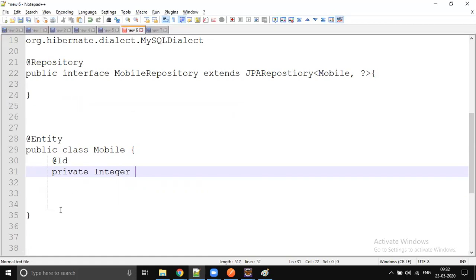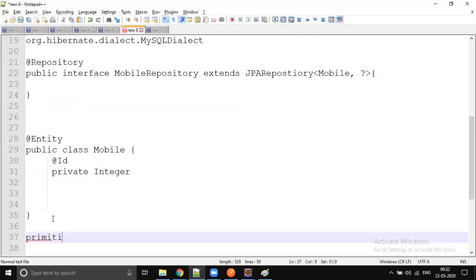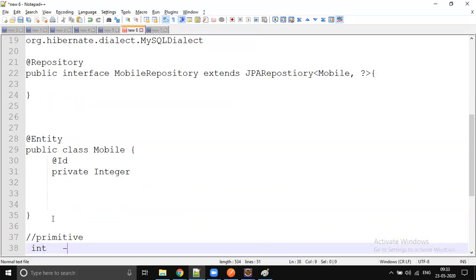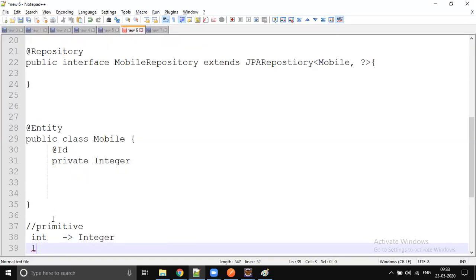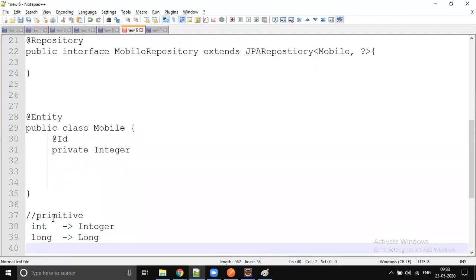So primitive means int, wrapper means Integer. Primitive means long, with a small L, and the wrapper is Long, with a capital L. And we have char, with a small c. Primitives are all small in case, and wrappers are classes, so they always start with a capital. So we have Character.